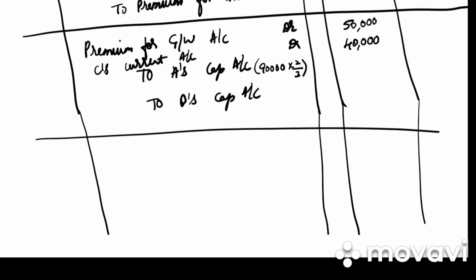And what is the sacrifice ratio? 90,000 into 2/3, 60,000. 90,000 into 1/3, 30,000. So write down the narration. Goodwill credited to A and B in their sacrificing ratio, that is 2:1.